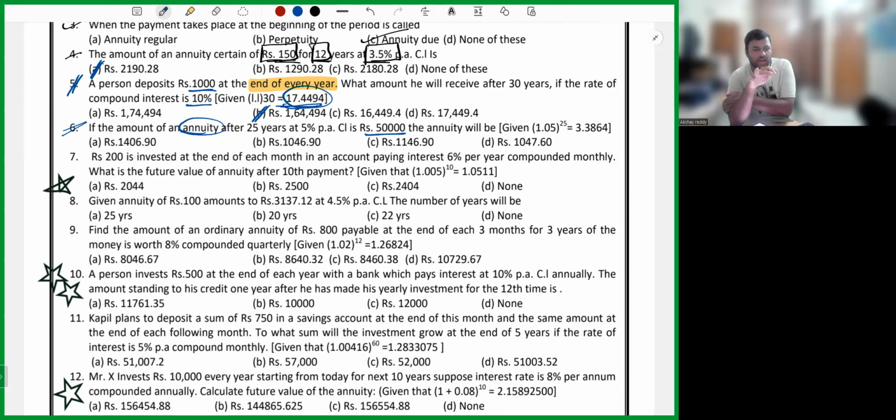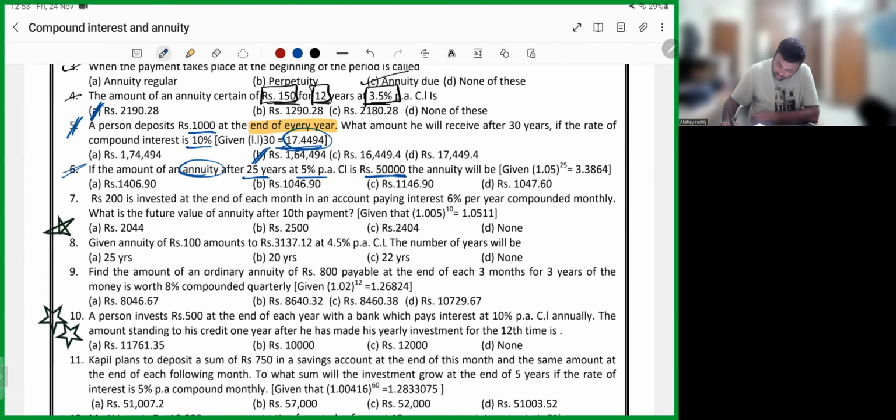Question is silent, so it will be ordinary annuity. Time period is 25 years, rate of interest is 5%, future value of ordinary annuity is 50,000. I need to calculate the value of A. 1.05 whole power 25 value is given for you.